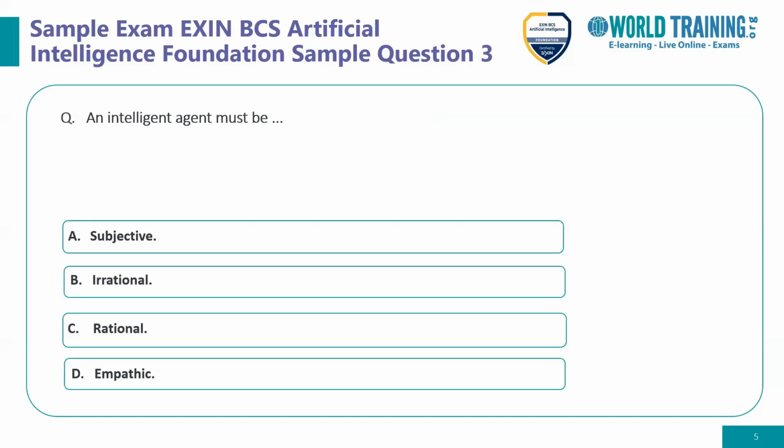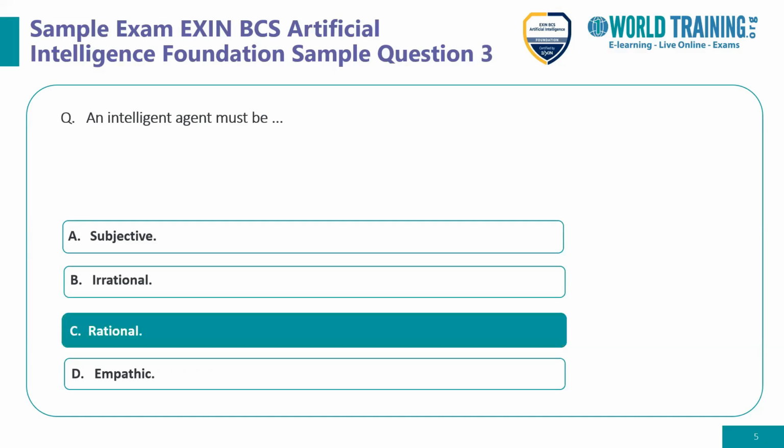Let's look at this question more deeply. The question says an intelligent agent must be, and option C says rational. In AI theory, an intelligent agent fundamentally relies on being a rational agent, and it also ensures that the agent should act rationally. So the right option is C, the rational agent, and option D is ruled out.